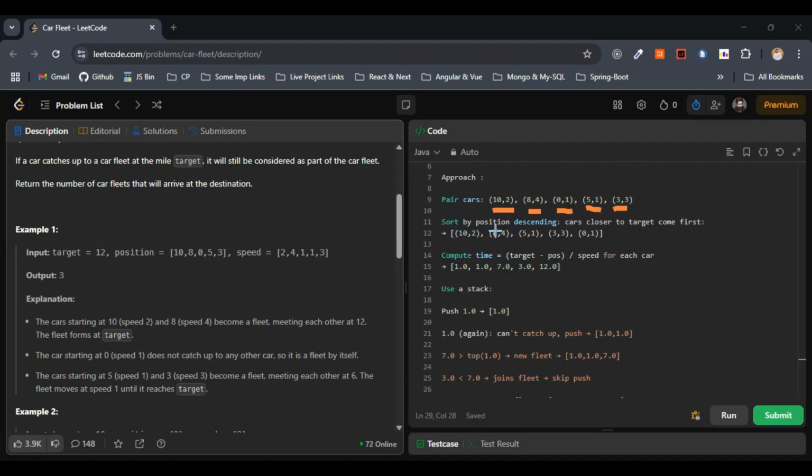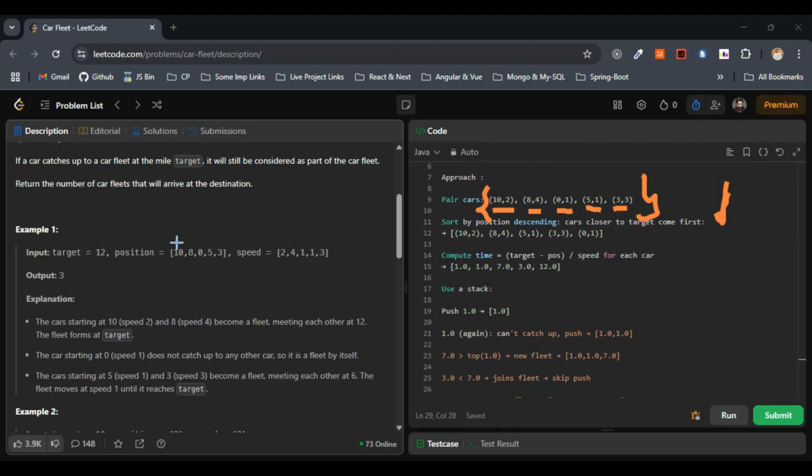So after pairing, what shall we do? Let's sort the positions in descending order, so that cars closer to the target come first. That is the reason we'll be going with the sorting. Initially we are pairing the cars.